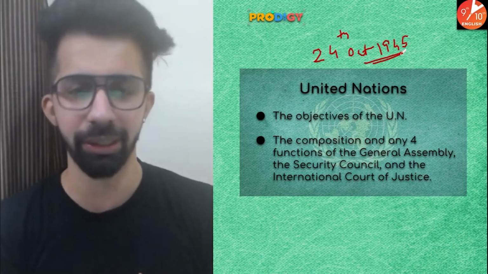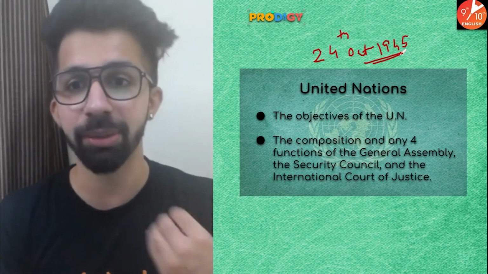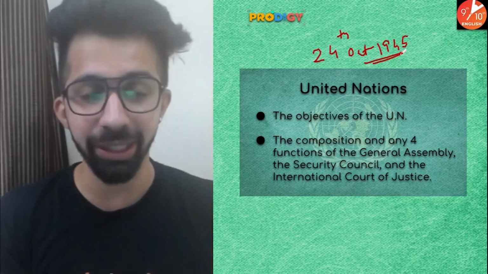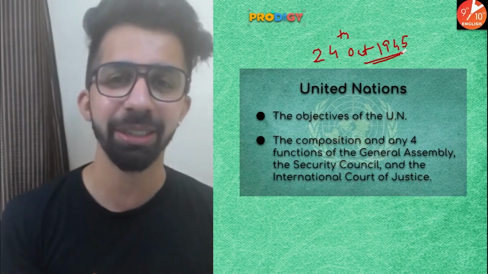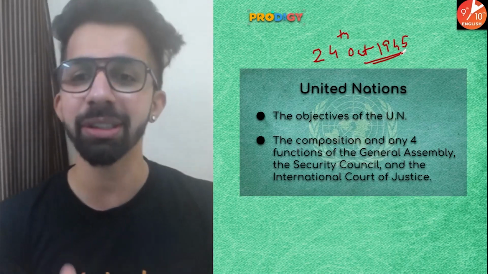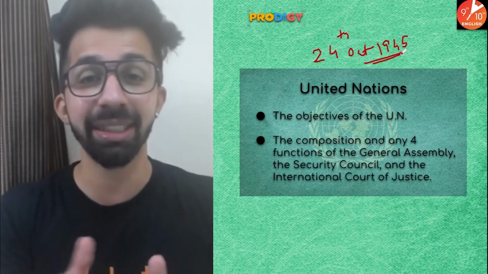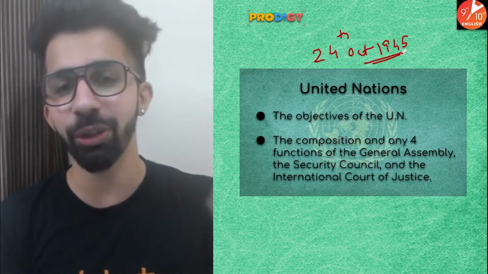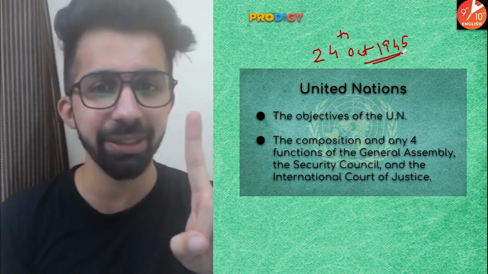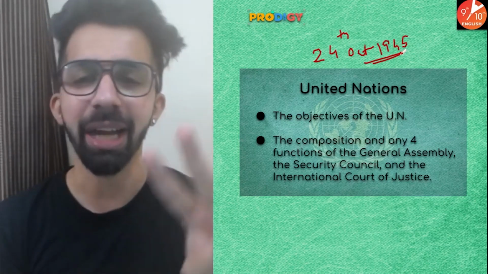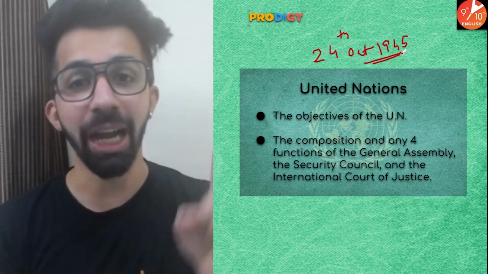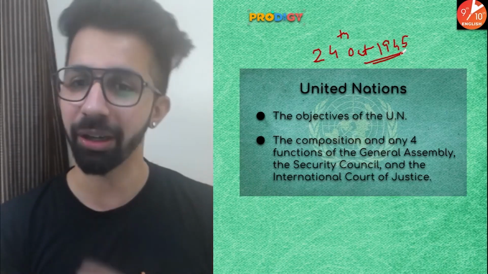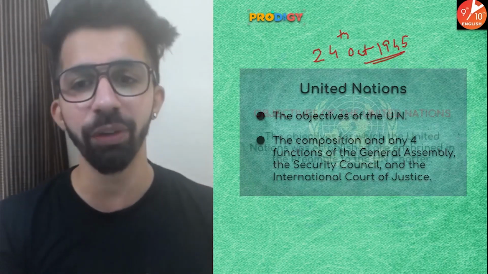These organs help our body to function properly, right? Every organ in our body is very important. In a similar way, United Nations is working through 6 organs, 6 departments. Out of those 6 organs, we are going to understand 3 main organs: General Assembly, Security Council, and International Court of Justice. I want you to tell me in the comment section the other 3 remaining organs of United Nations.